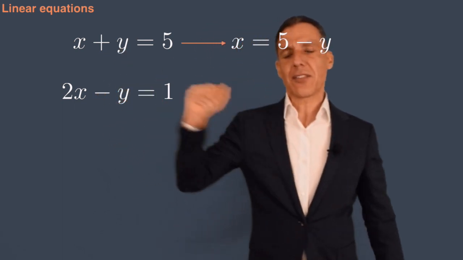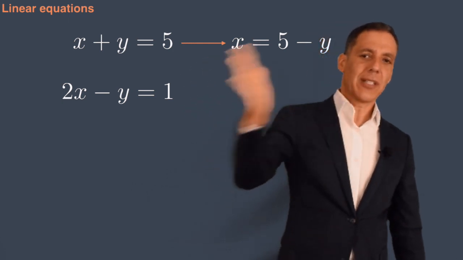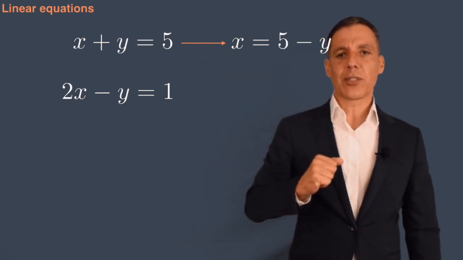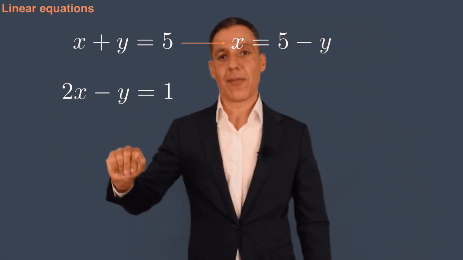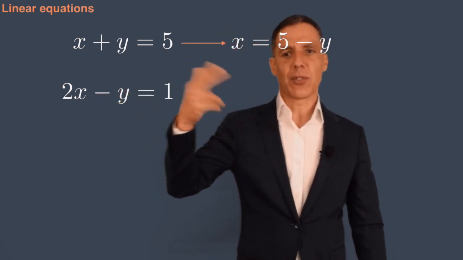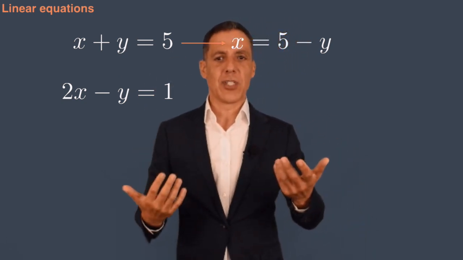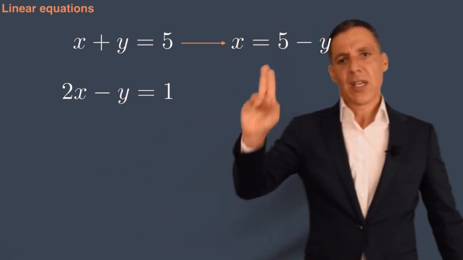So what if we take this equation, x plus y equals 5, and we isolate it by pushing one unknown to the right-hand side and leaving the other unknown on the other side. I could have done this as x is equal to 5 minus y, or y is equal to 5 minus x. So it doesn't matter which direction we do it in. I just did it in this direction. So what have I done here?